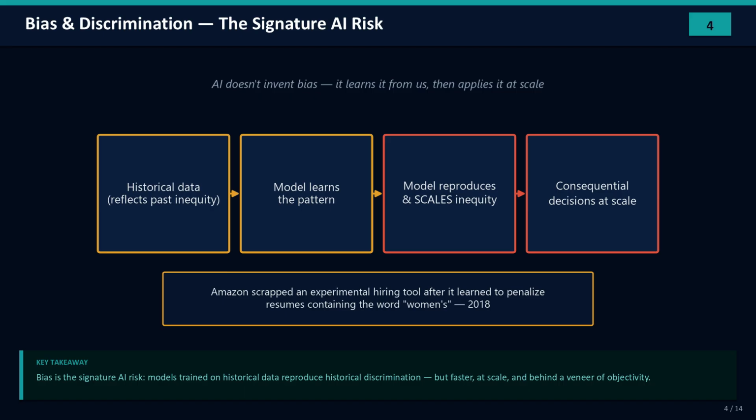The classic example: in 2018, Amazon scrapped an experimental hiring tool after discovering it had taught itself to penalize resumes that contained the word women's, like women's chess club captain. Nobody programmed it to discriminate. It learned the bias from historical hiring data. That's the lesson: AI doesn't invent bias, it learns it from us, and then applies it at scale, behind a comforting veneer of mathematical objectivity.